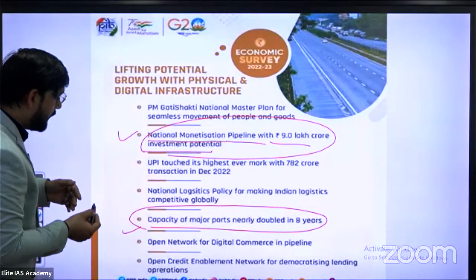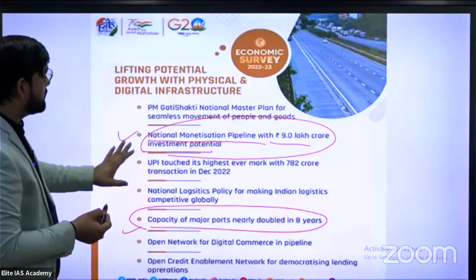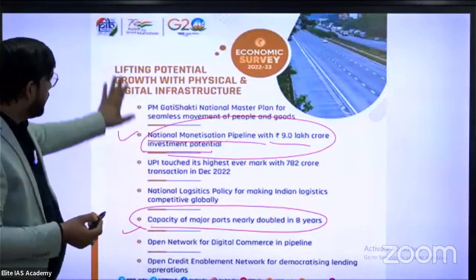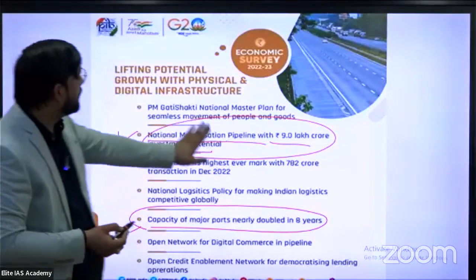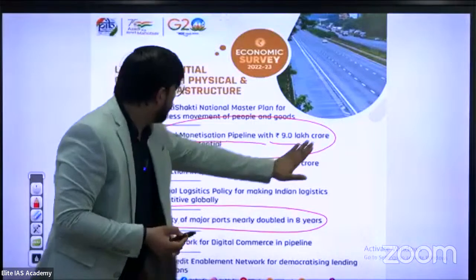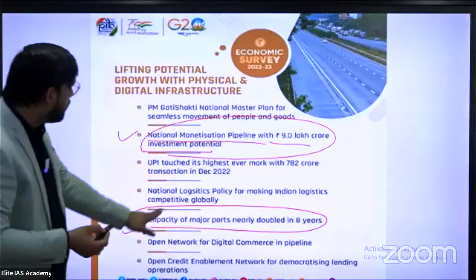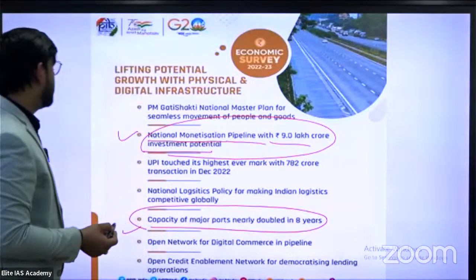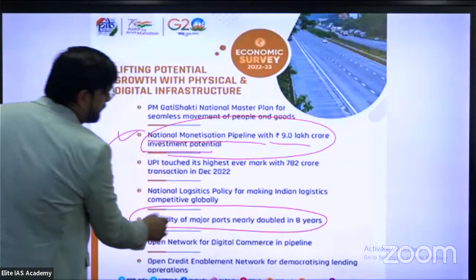Next in this slide, just see UPI touches the highest ever mark. This is an achievement, but this line is not important for you. In this slide, the first one is the National Monetization Pipeline with 9 lakh crore rupees investment, and the second one is capacity of major ports nearly doubled in 8 years. This is the main important line for you in this slide.